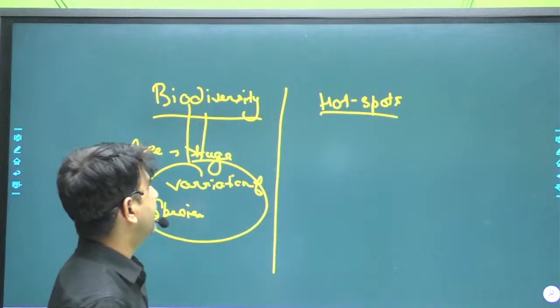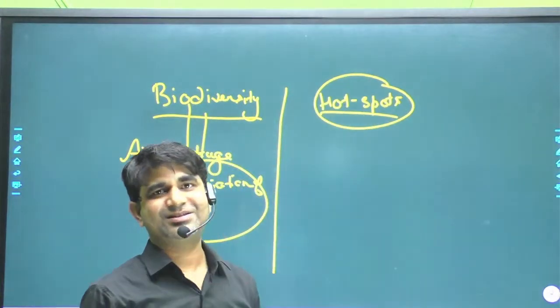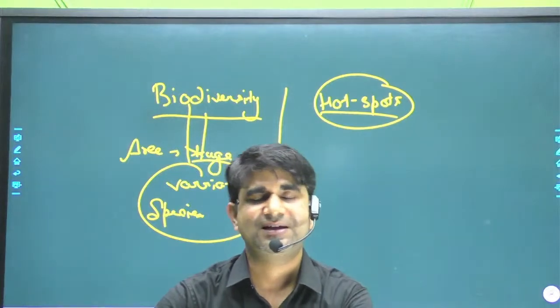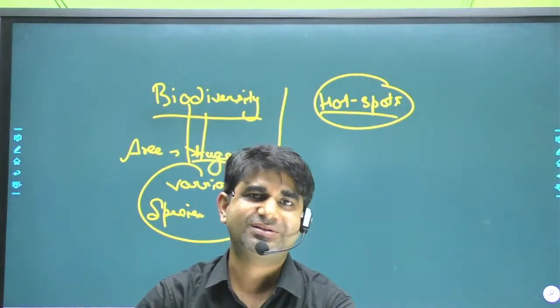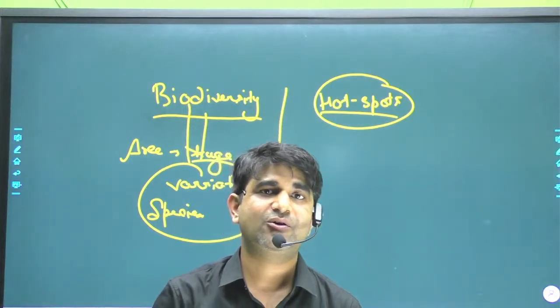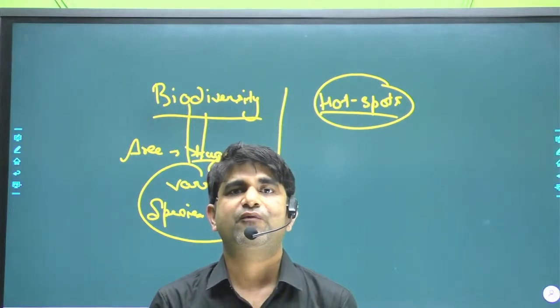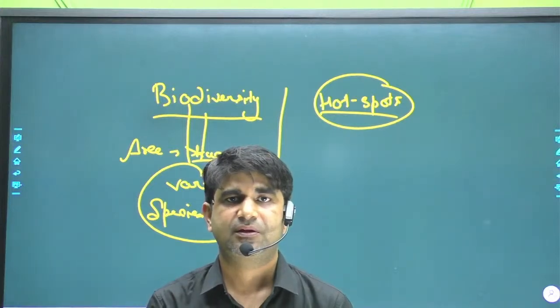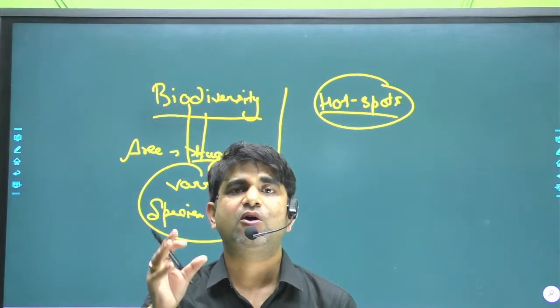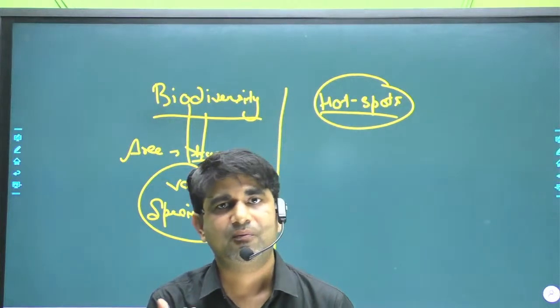When we talk about hotspots, you will say, sir, there is a hotspot in my cell phone. Well, it's okay that there is a hotspot in your cell phone, but in the context of biodiversity, a hotspot means the area where there is huge variation, a highly biodiverse area, known as a hotspot of biodiversity.